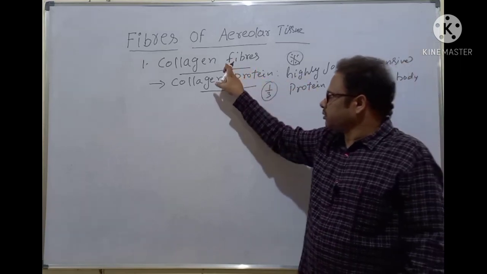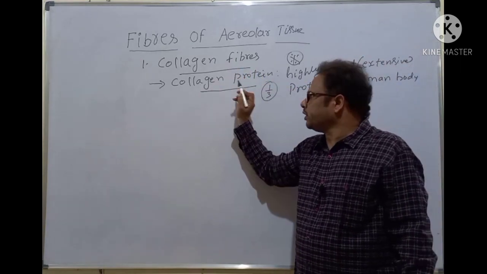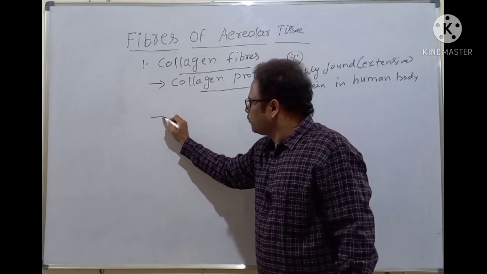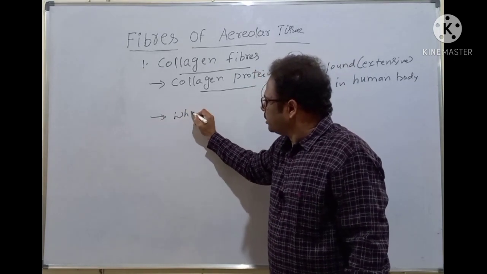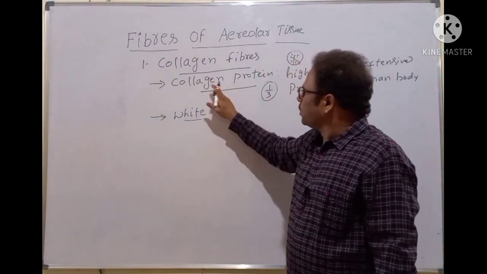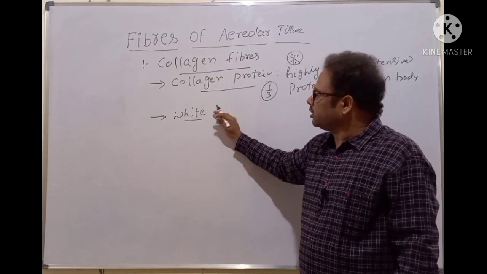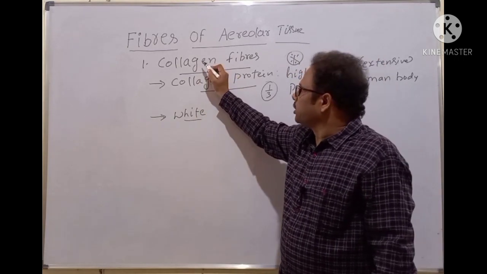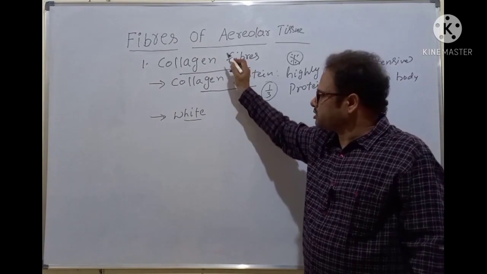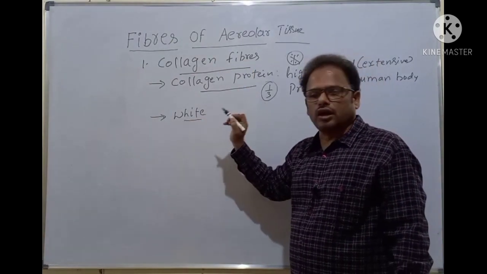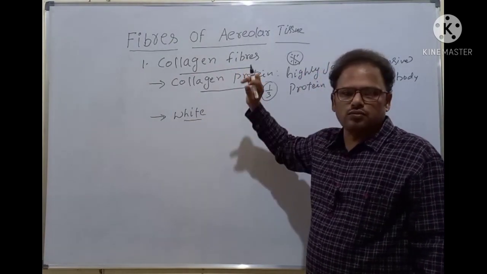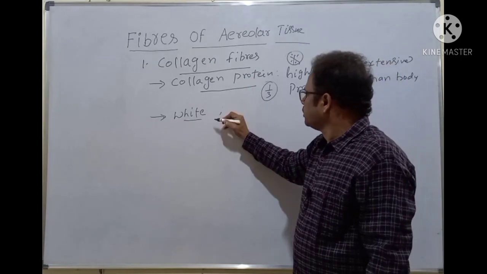Okay, the collagen fibers are made of the collagen protein. Collagen protein is white in color. That's why the collagen fibers are also white in color, because they consist of collagen protein. Clear?